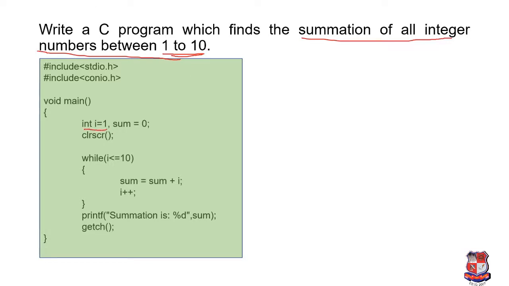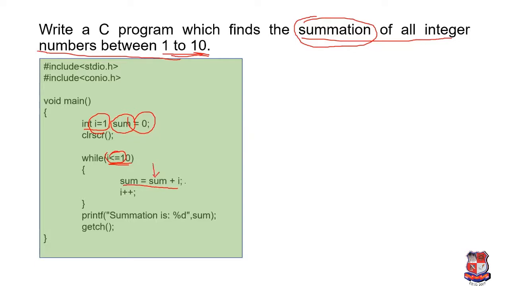We have to initialize the value of I with 1 because our range starts from 1. Then we are taking a variable, that variable is sum, because we have to find the summation of the numbers between 1 to 10. So we initialize the value of sum with 0. Now we are making a condition: I less than or equal to 10, because the last value of our range is 10. Now we'll write the statement like this: sum equal to sum plus I, because we have to find the summation.